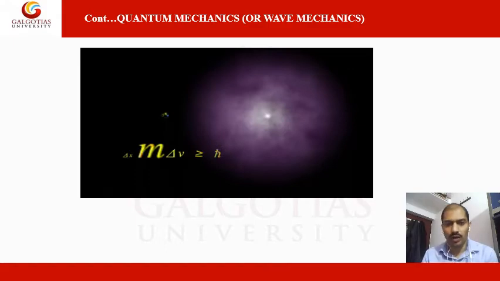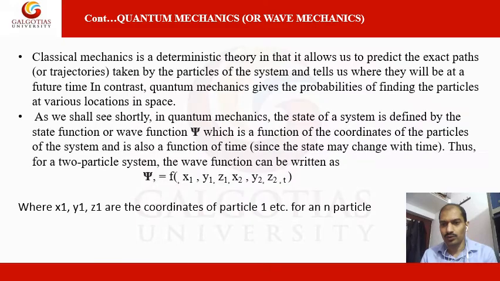Now coming to classical mechanics, it is a deterministic theory, because it is applicable only to classical objects, big or macroscopic objects, while in contrast quantum mechanics gives the probability of finding the particle at various locations in space.